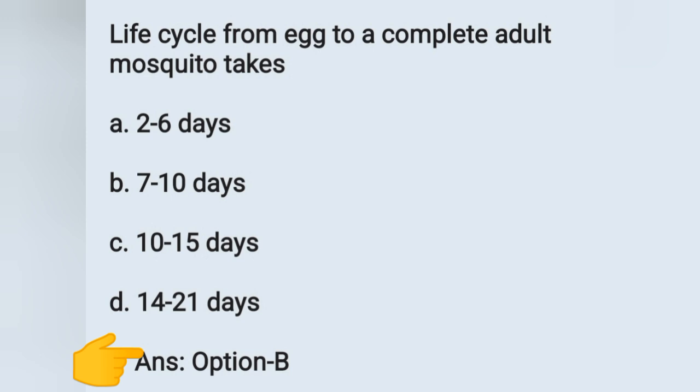Here we discussed community health nursing questions. Surely these questions will be helpful for your exam preparation.